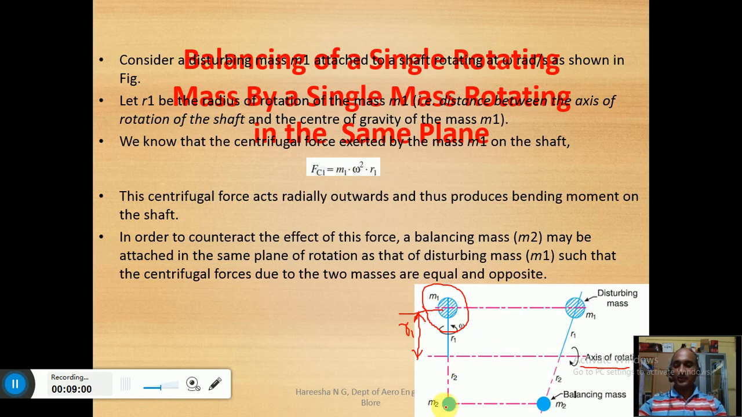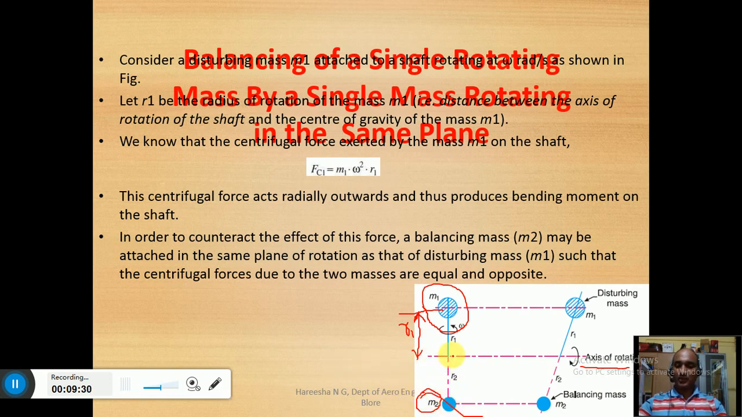So we are going to put a mass which is exactly opposite to this, and the mass will be, let us assume, m2. Okay, another doubt must come to your mind: why should it not be m1? See, it is always better to add less amount of mass even for a big amount of unbalanced mass. So how can we do that?